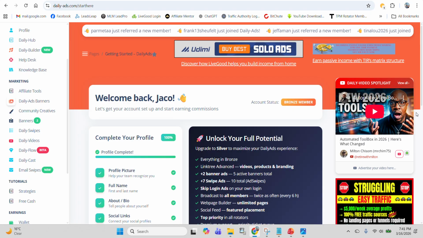So is Daily Ads good for beginners? Here's my honest opinion. Daily Ads is beginner friendly if you want something affordable, you're willing to take action, and you want tools and commissions in one place. It's not for people looking for instant riches or guaranteed spillover. But if you want a simple system where 2 referrals can already put you in profit, then obviously this makes sense. This is not for you if you refuse to promote anything, you expect passive income without effort, or you're allergic to learning basic marketing. But if you're coachable and consistent, it's a solid entry point.